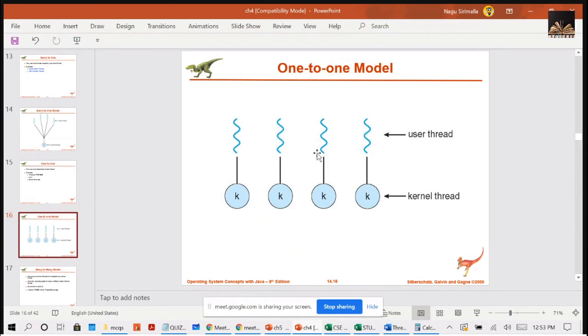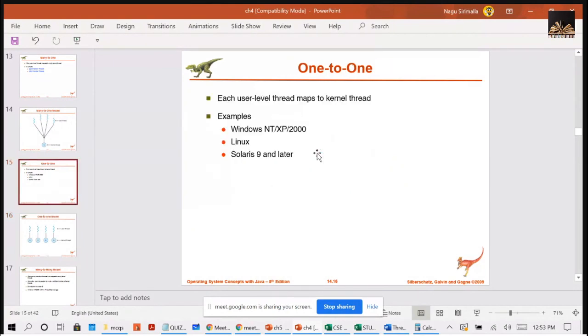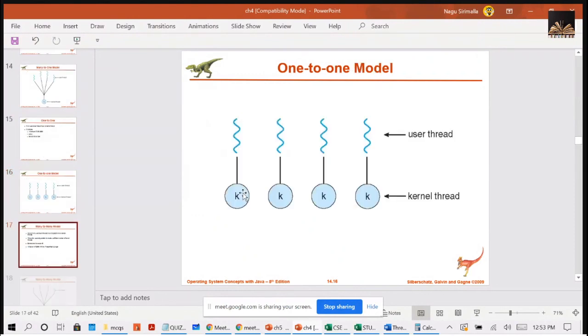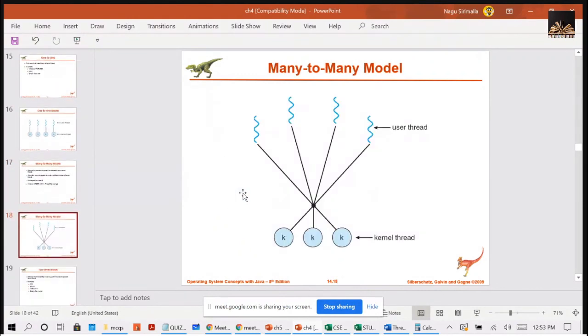Beyond that limit, you are unable to create threads, to avoid the burden on the kernel. Examples of operating systems using this model: Windows, Linux, and Solaris 9 and later versions are using this one-to-one model.